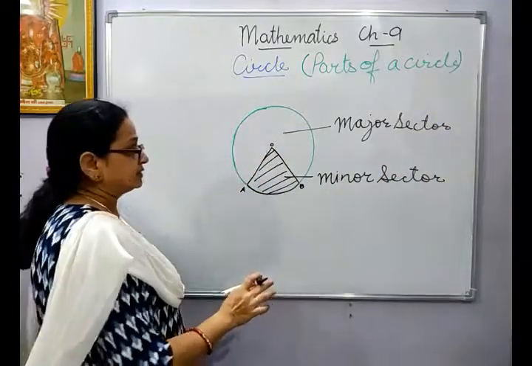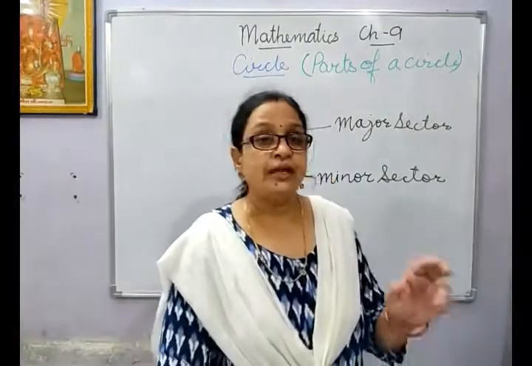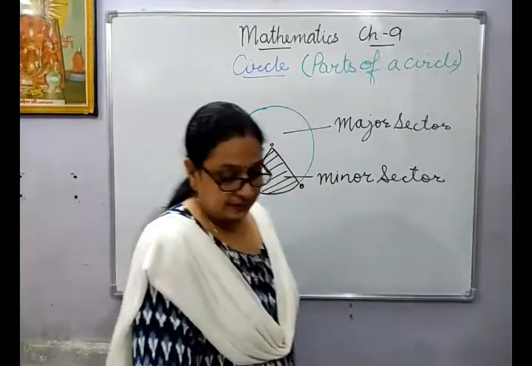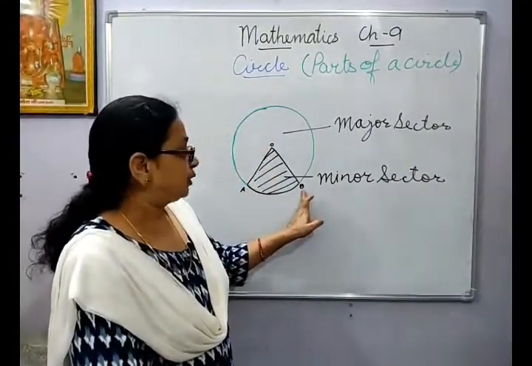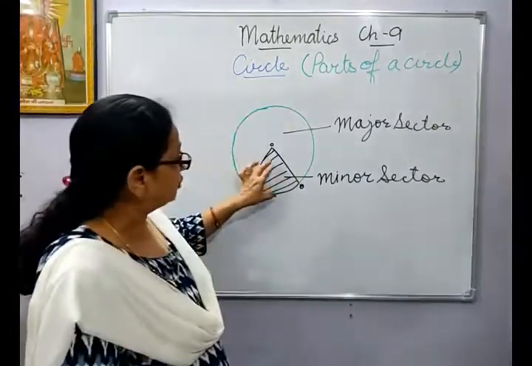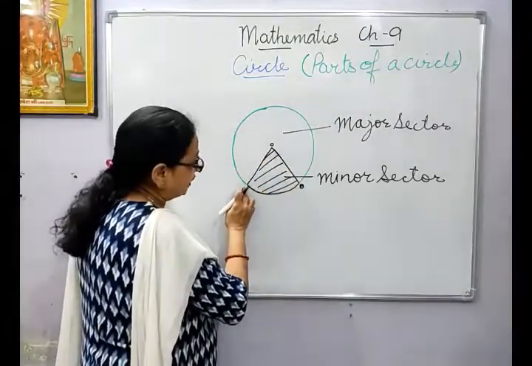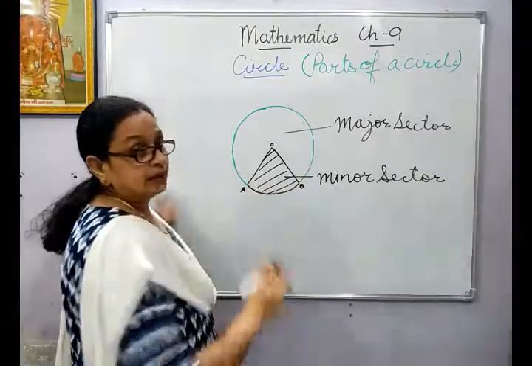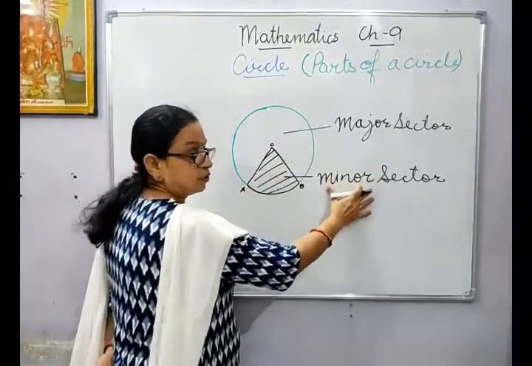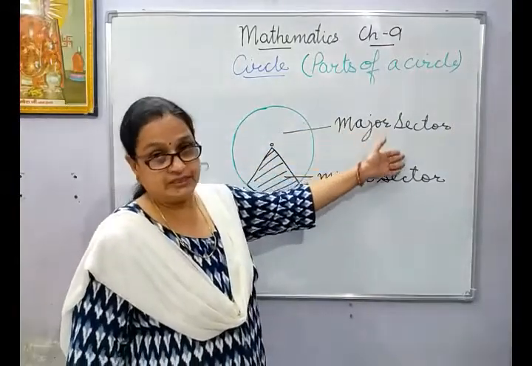So what is actually the sector? I read it from the book: the region enclosed by the arc and the two radii of the circle which join the end points of the arc is called the sector. If it lies in the minor part, it will be called the minor sector. If it lies in the major segment, then it will be called the major sector.